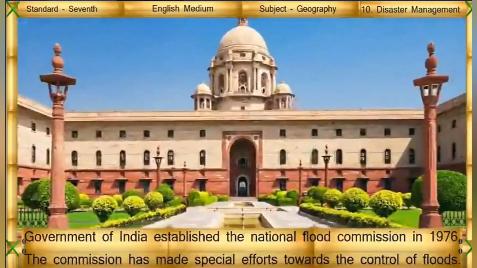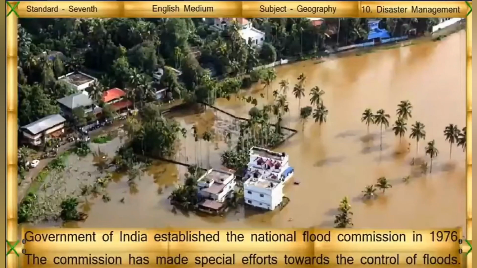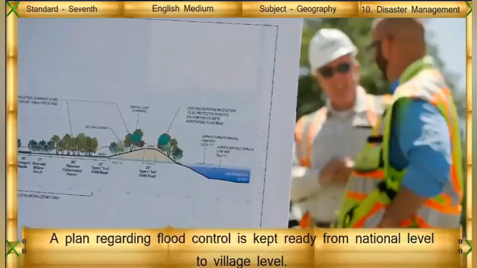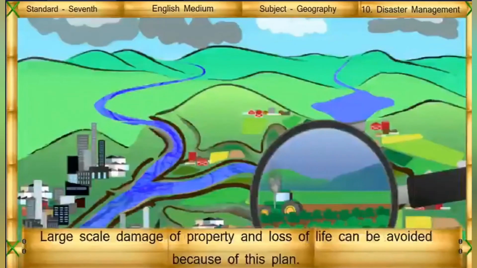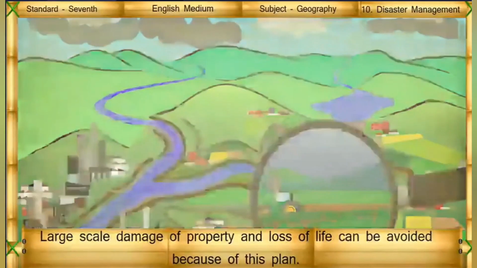Government of India established a National Flood Commission in 1976. The commission has made special efforts towards the control of floods. A plan regarding flood control is kept ready from national level to village level. Large-scale damage of property and loss of life can be avoided because of this plan.